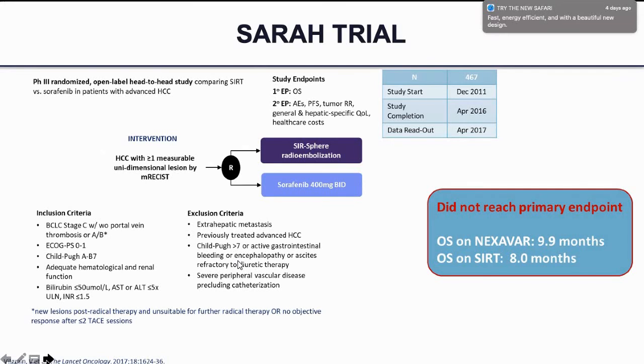And the role of SBRT in the present era of lenvatinib and immunotherapy, we are not sure how well placed we are with SBRT in the present scenario. This is also one of the trials, the SARAH trial, which compared radioembolization with sorafenib, and it also did not reach its primary endpoint. So systemic therapy remains the standard of care in patients who have vascular invasion.